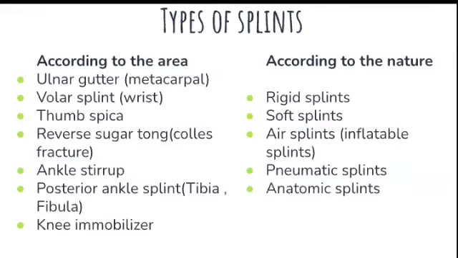So what are the different types of splints? According to the area, the splints are classified as ulnar gutter, that is to support the metacarpal, volar splint, which helps to immobilize the wrist, thumb spica to immobilize the thumb, reverse sugar tong, that is for Colles fracture, ankle stirrup to support the ankle, posterior ankle splint, that is to support tibia and fibula, knee immobilizer to prevent the movement of the knee during the injury. So along with this, according to the area, you can explain how it helps in the fracture.